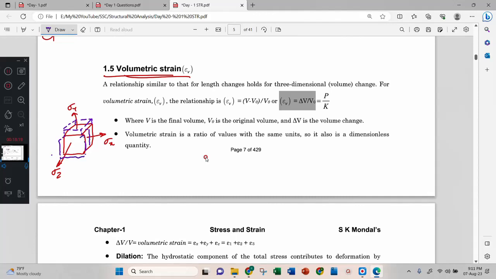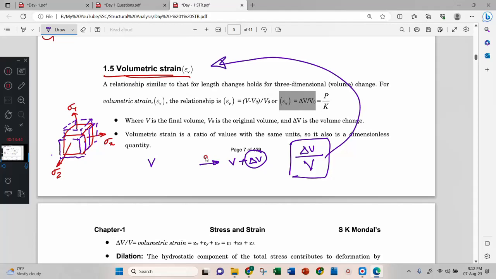Earlier the volume is V and later it becomes V plus delta V. This change in volume compared to the original volume is called volumetric strain.